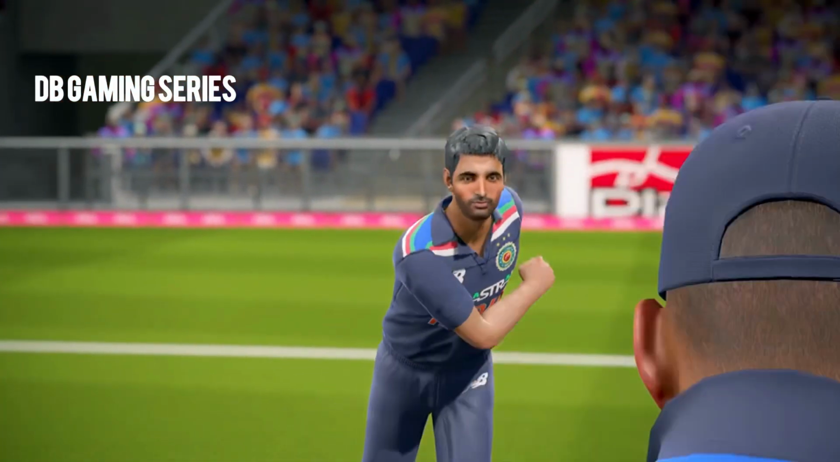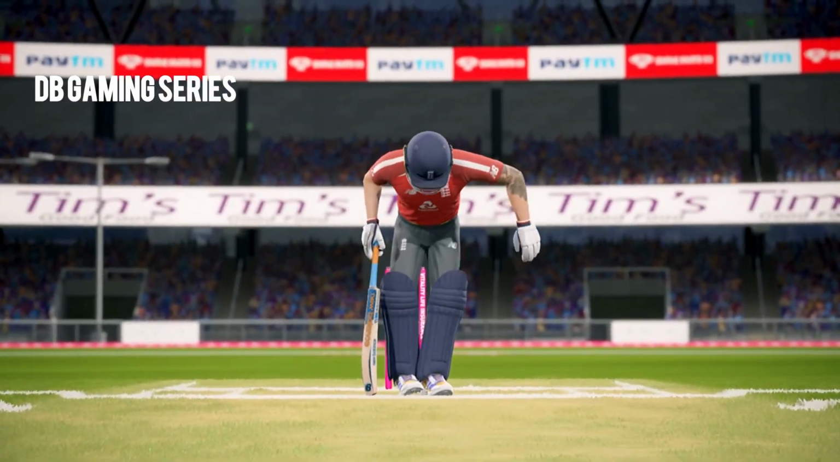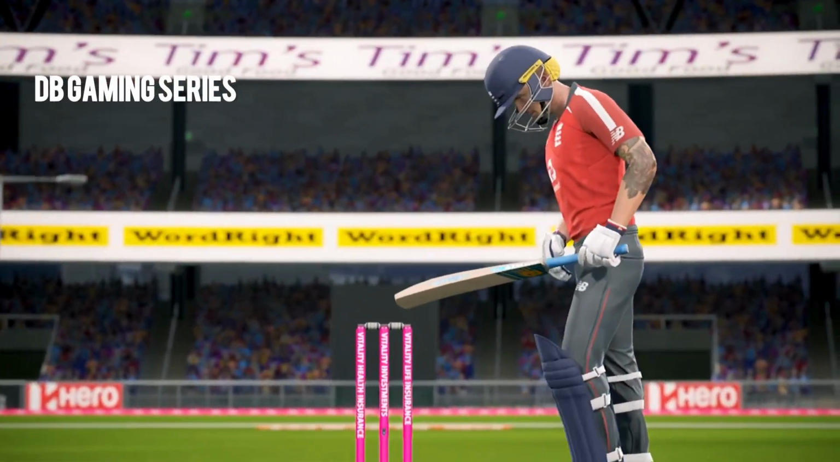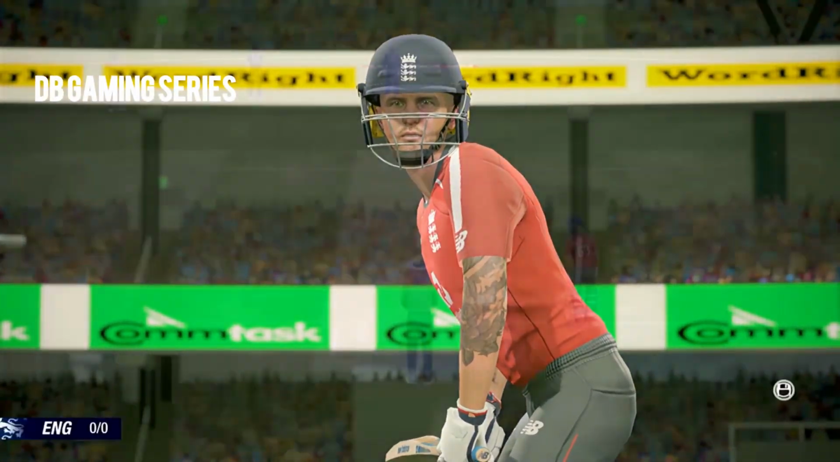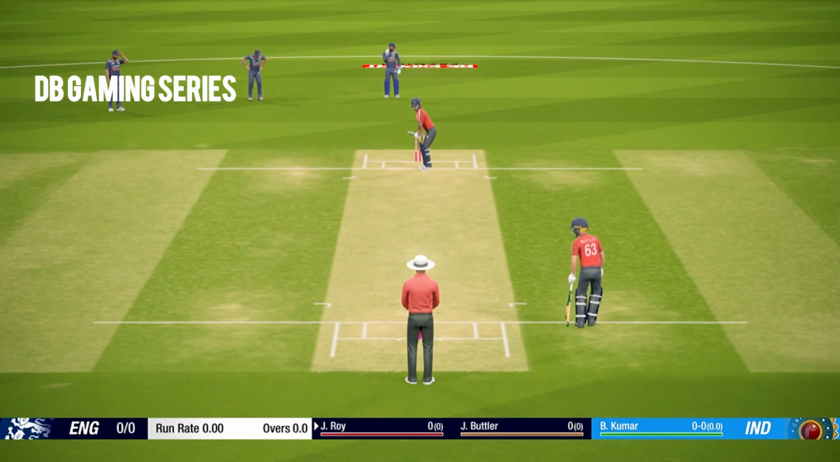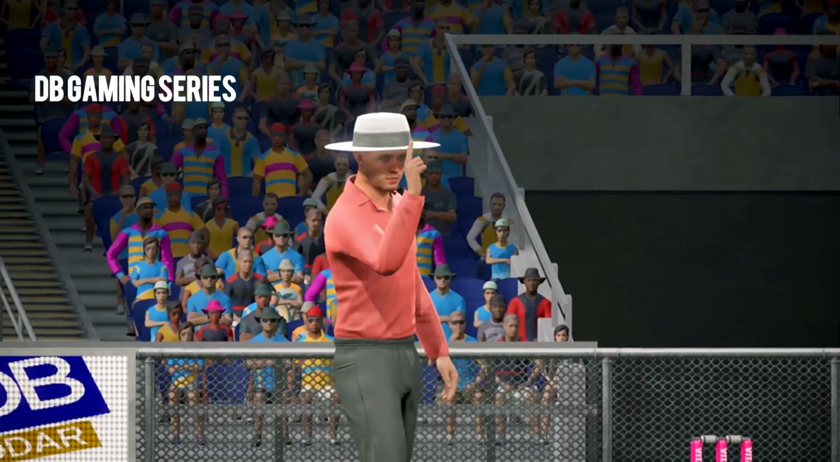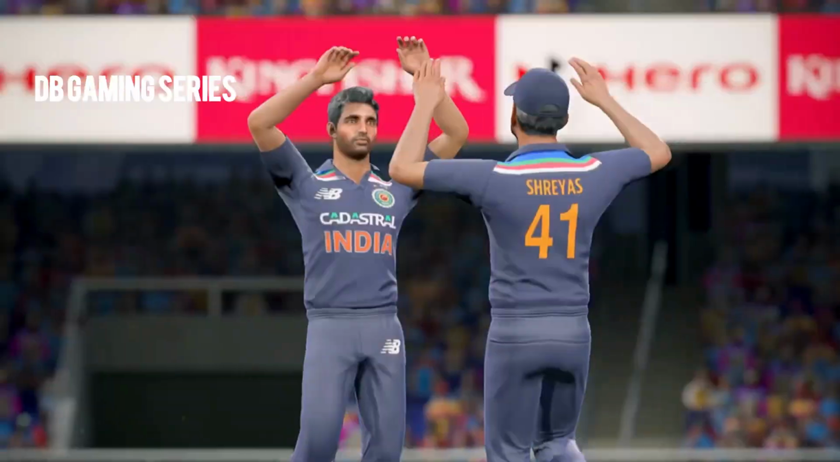We have Bhuvneshwar Kumar starting the bowling lineup for India, who will be the opening bowler. And here we go for the first ball of the highlights. Jason Roy will take strike. And that snake and that's got him. India have struck early in the first over.